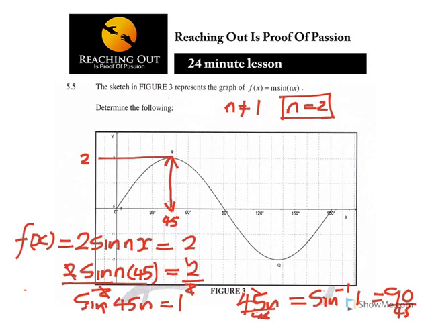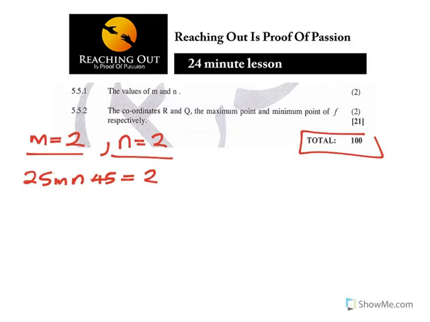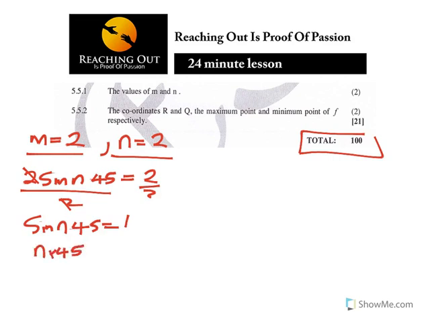I just took these two coordinates. When there is a 2 between 30 and 60, there is a 45. So now here you divide by 2. So what you have is sine n times 45 is equal to 1. How do you find this angle? n times 45 is equal to arcsine 1.